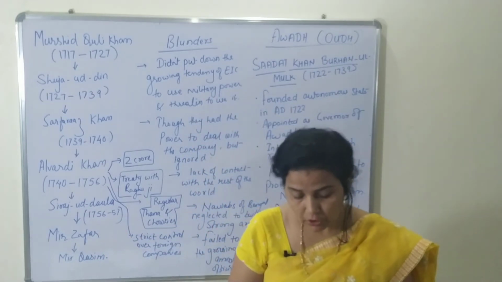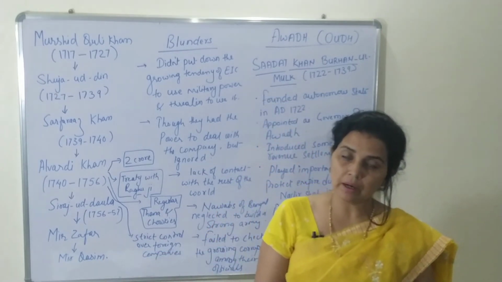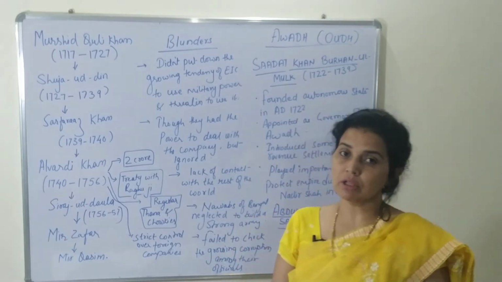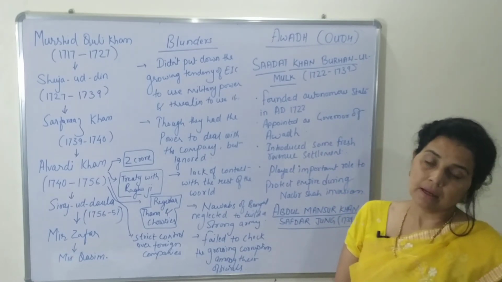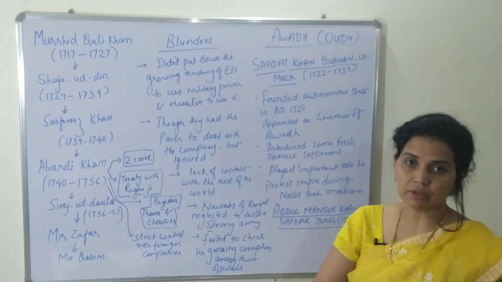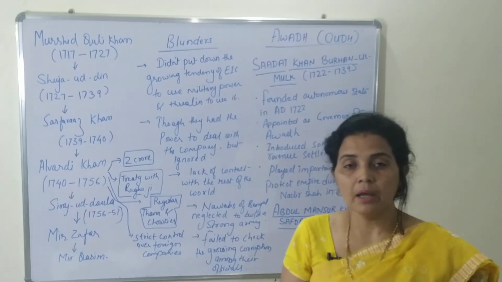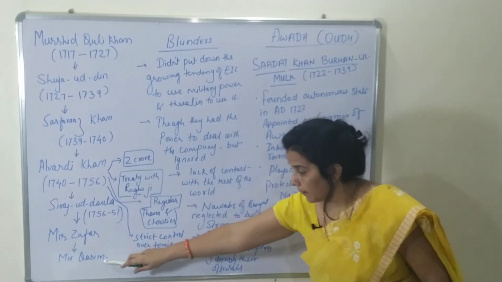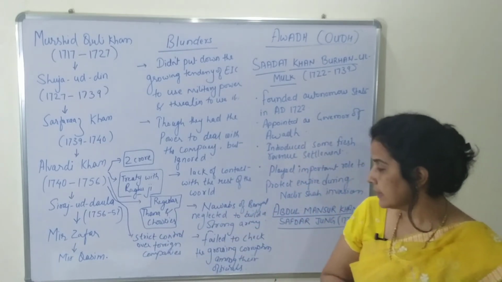But again, they were not satisfied with him, as Mir Qasim was an ambitious ruler. He knew very well what the ambitions of the East India Company were, and he wanted to overthrow them. Before he could do anything, there was the Battle of Buxar. On one side there was a triple alliance, and on the other side were the English. The triple alliance was Shah Alam, the Mughal emperor, Mir Qasim, and third, Shuja, the Nawab of Awadh. We will discuss it later.